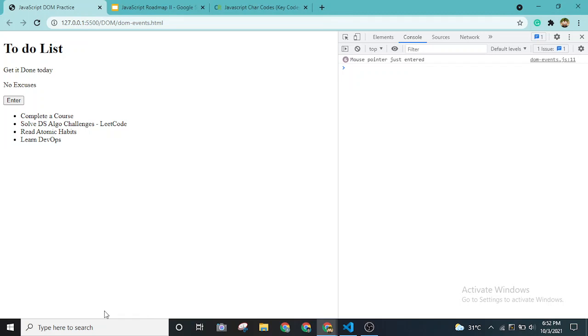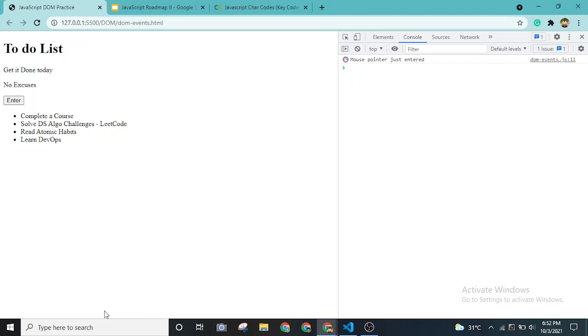In Google Chrome, the same output won't be repeated. Instead, it will be shown as the number of times it is given. Let me refresh. If I do this again, you can see the mouse pointer just entered. This is how the mouseenter event works.